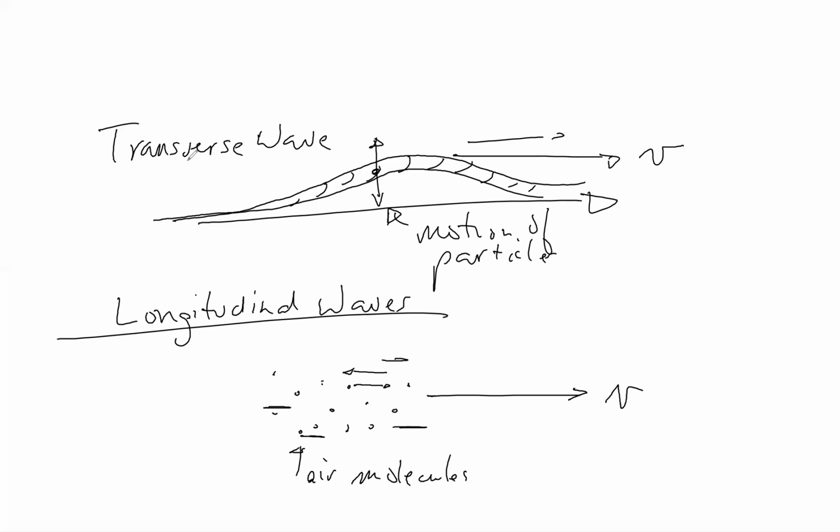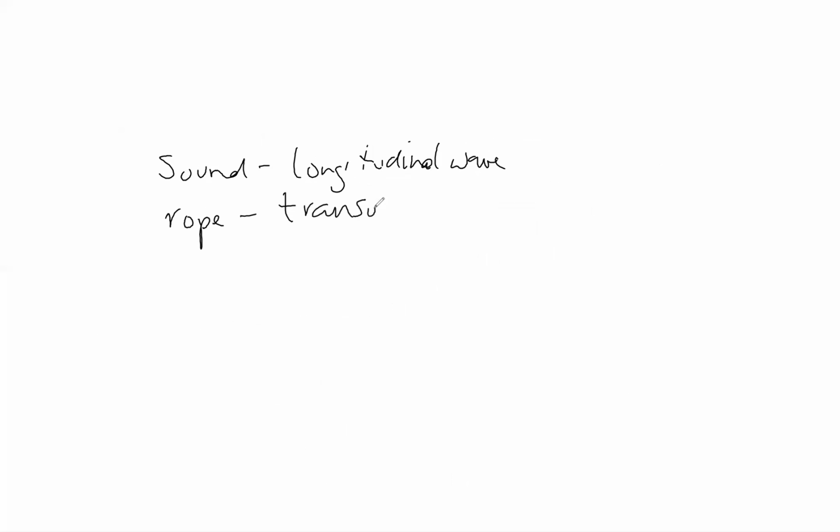When we consider these waves, sound, for instance, is going to be a longitudinal wave. In the case of that rope, that's a transverse wave. Water is going to be mixed.